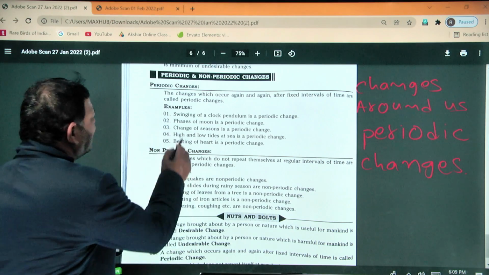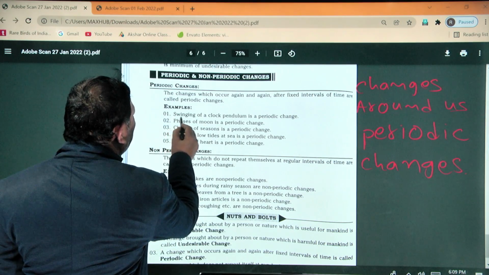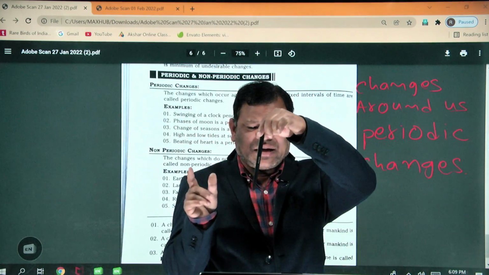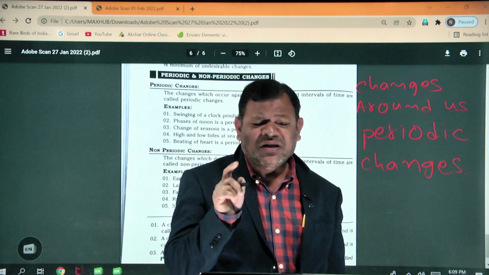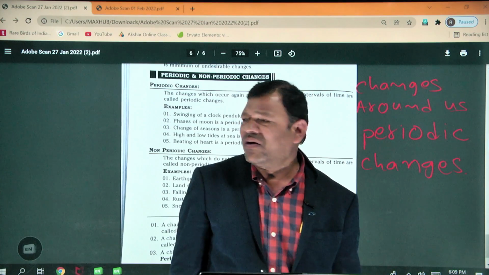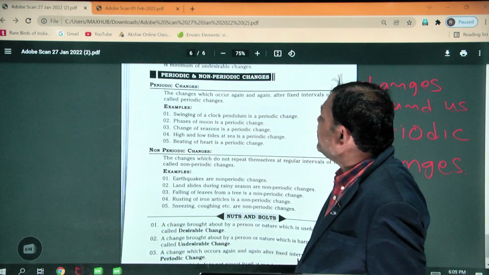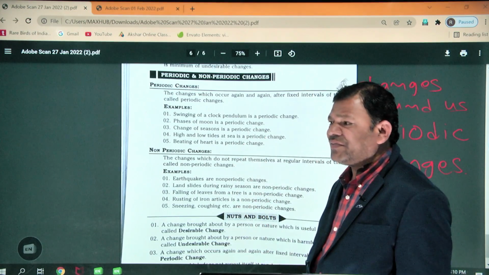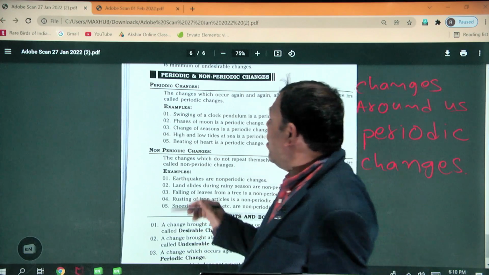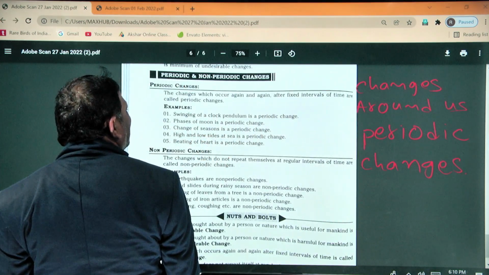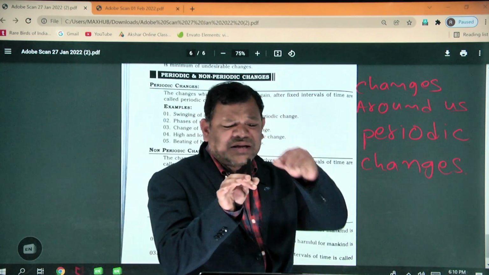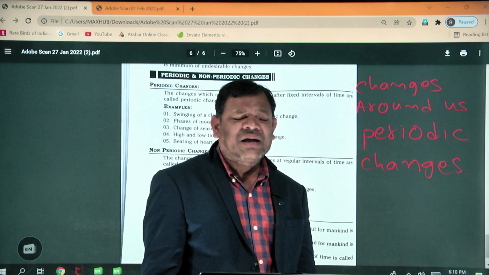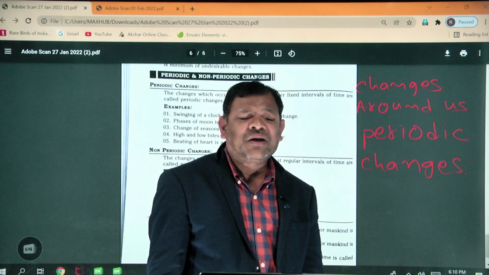Example: swinging of a clock pendulum is a periodic change. If you see the pendulum, it moves and comes back within equal intervals of time. So if the pendulum is moving to and fro, it takes equal time each way. That is an example of a periodic change.